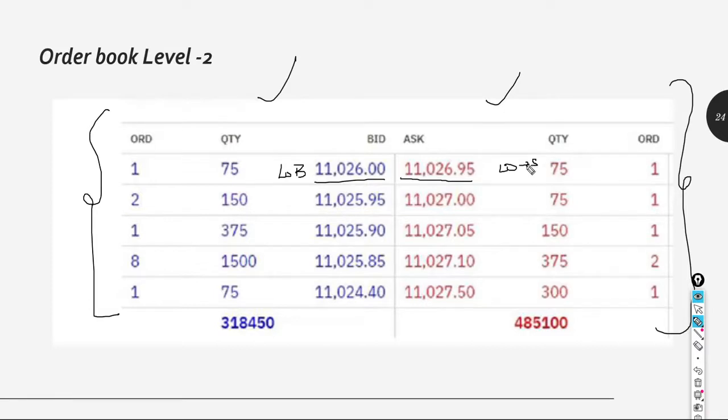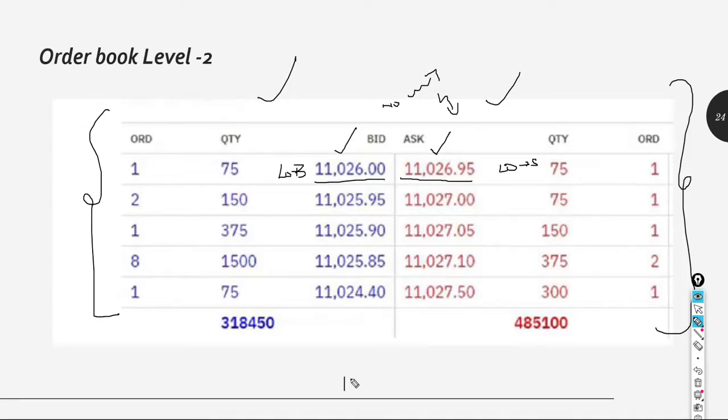Now, unless a seller is ready to sell at 11,026 or a buyer is ready to buy at 11,026.95, in this example no transaction will get placed and the stock price will not move either up or down.